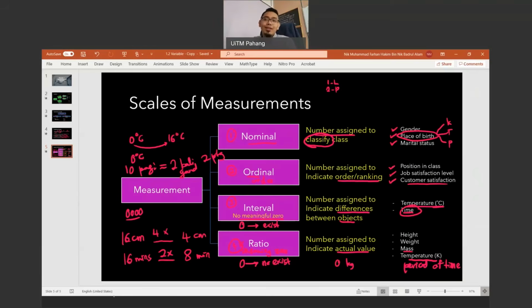Itu ada ranking. Bila itu ada ranking masuk bawah ordinal. Order, susunan. Kan? Tetapi kalau kita tak ada ranking, tempat lahir mana lagi bagus? Tak. Kita tak boleh nak compare begitu. Alright? Maka dia jatuh bawah nominal. Tapi kalau dia ada ranking, maka dia jatuh bawah ordinal. Right? So these are 4 levels of measurement, scales of measurement.